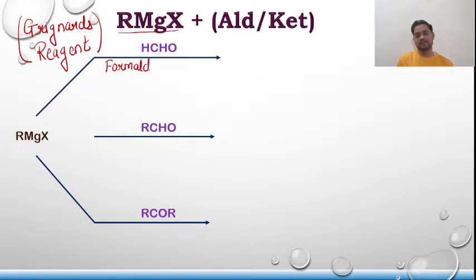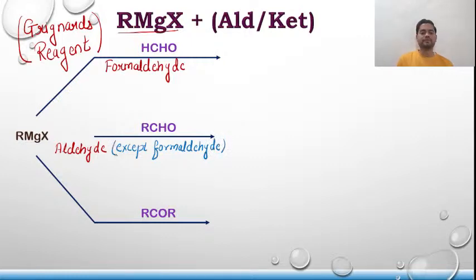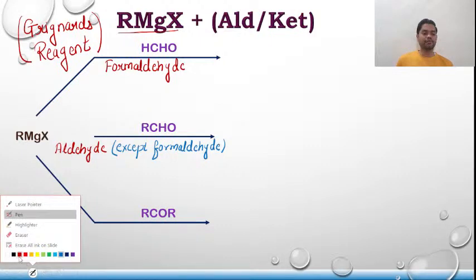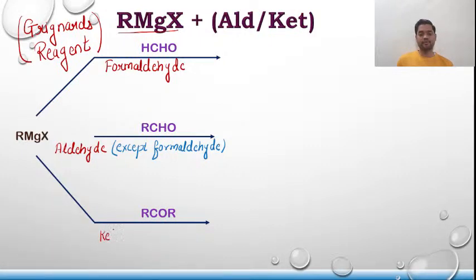All the aldehydes except formaldehyde. And the last one is keto.